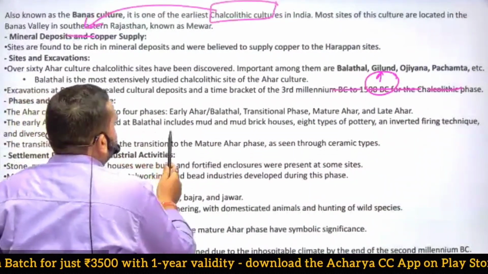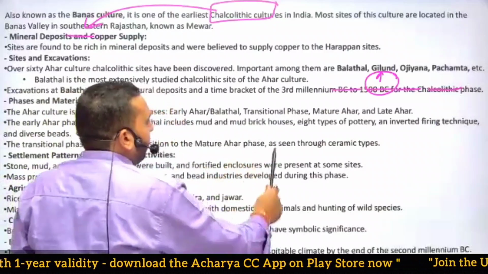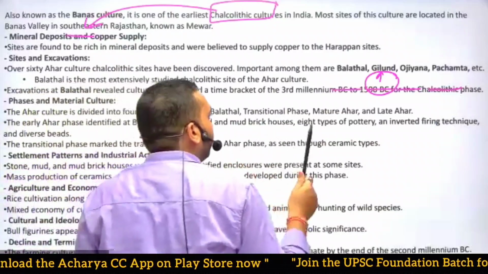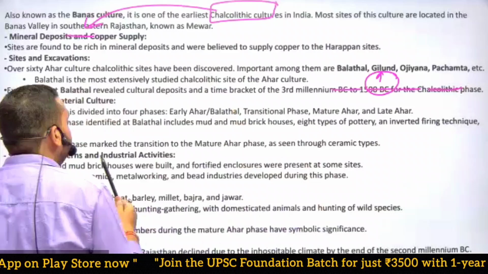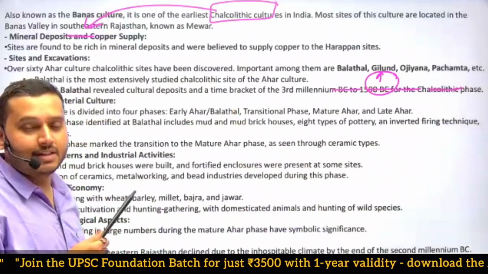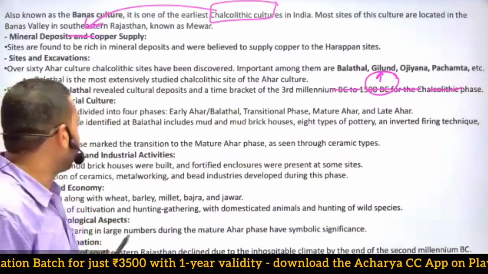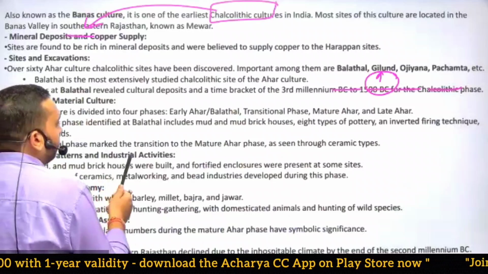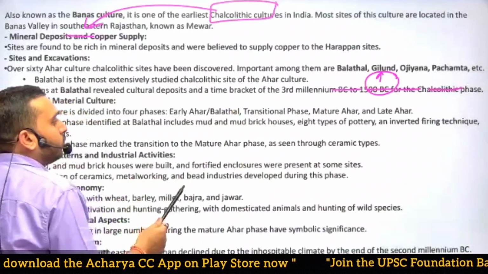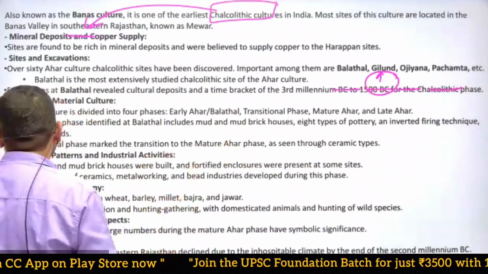Identified at Balathal includes mud and mud brick houses, 8 types of pottery, inverted firing technique, and diverse beads. That means they are in a developing phase. They are not developed like Indus Valley people. The transitional phase marked the transition to the mature Ahar, as seen through ceramic types and ceramic pots.